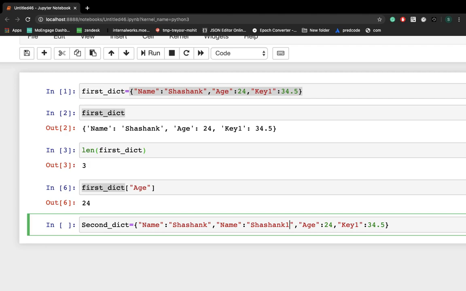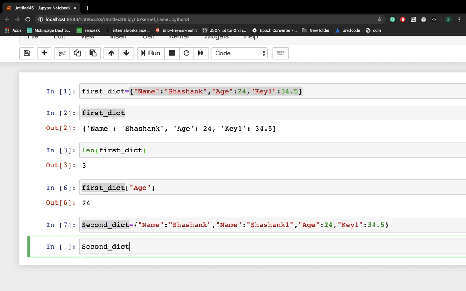Shashank 1. Let's change the value. So what will happen? Once you run this, if you are providing the same key name, it will update it with the latest value, right? So name Shashank 1 will be printed. So let's check it.